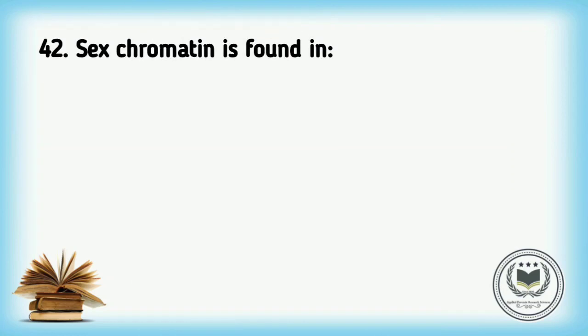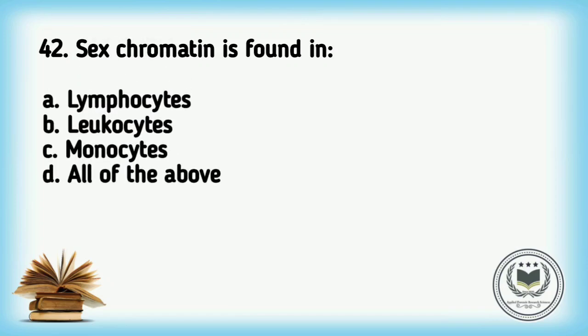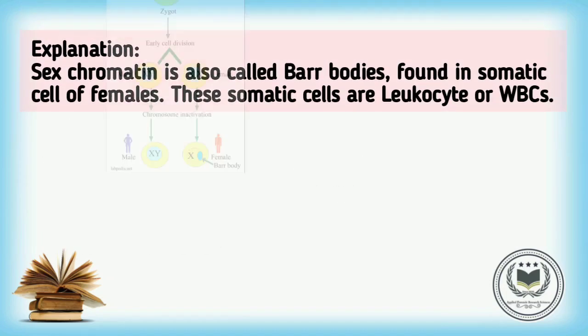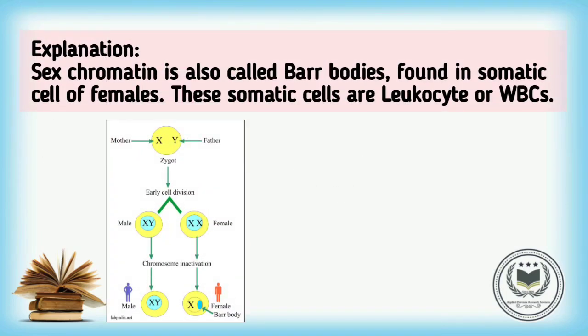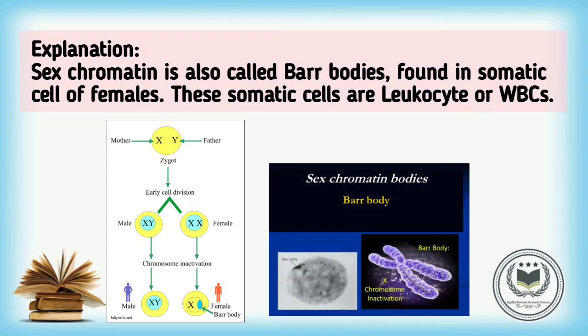Question number 42 is: sex chromatin is found in. Options are option A lymphocytes, option B leukocytes, option C monocytes, option D all of the above. Correct answer is option B leukocytes. Explanation: sex chromatin is also called Barr bodies found in somatic cells of females. These somatic cells are leukocytes or WBCs, that is white blood cells.